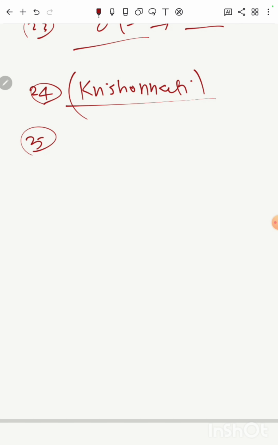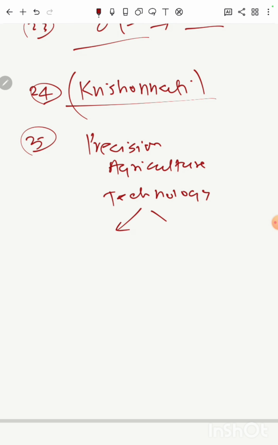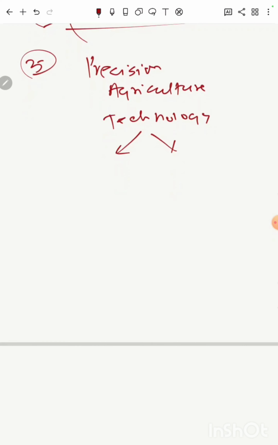Then time and again we read about precision agriculture technology, within which you find two technologies.